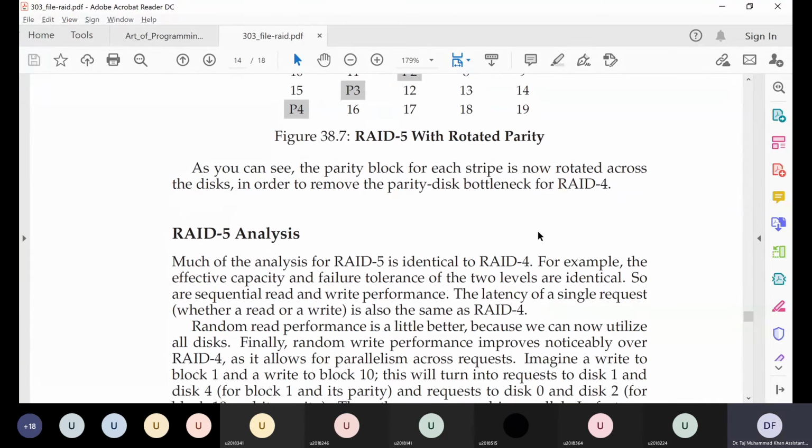Can you guess what can be the benefit of spreading out this parity across all disks instead of having it on a single disk? It increases capacity.